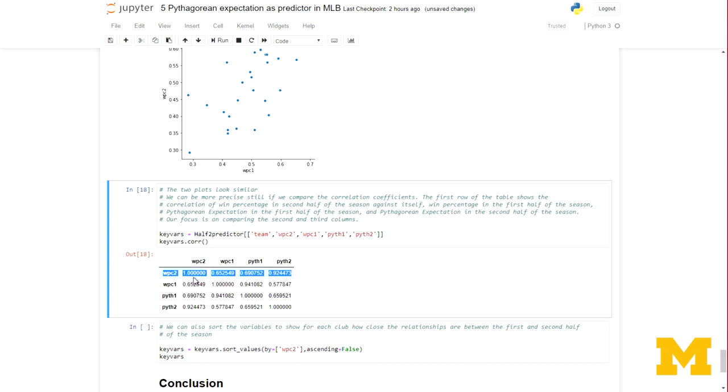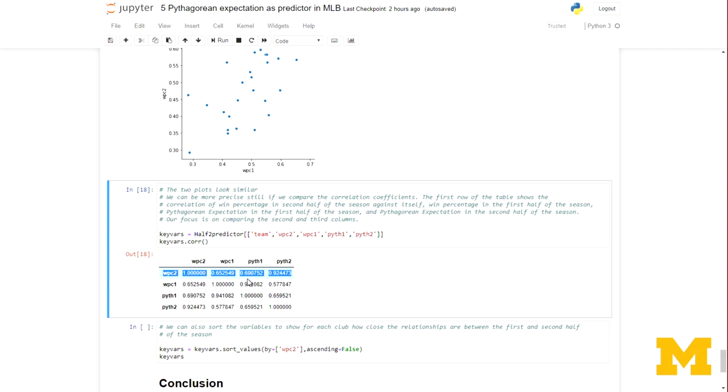But here's the thing we're interested in: the correlation between win percentage in the second half of the season and win percentage in the first half of the season, and the correlation between win percentage in the second half of the season and the Pythagorean expectation in the first half of the season. The first value is 0.652 and the second value is 0.691.